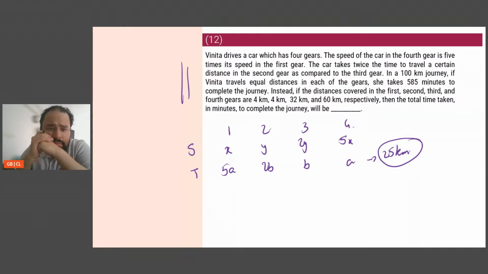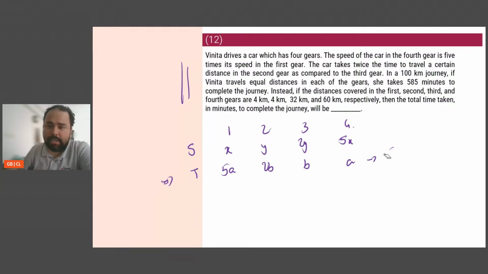So time is 5A, 2B, B and A. This is the time taken by them hypothetically to travel 1 kilometer. Gear 4 takes A minutes, gear 1 takes 5A minutes, gear 3 takes B minutes, gear 2 takes 2B minutes. So for 1 kilometer, they take this much time.